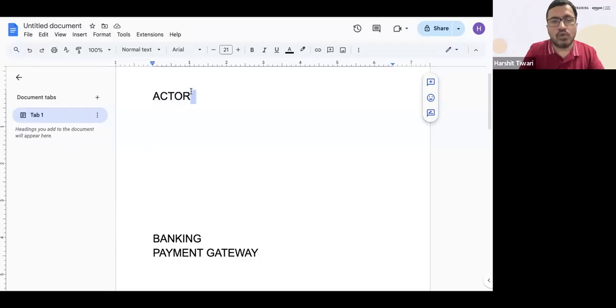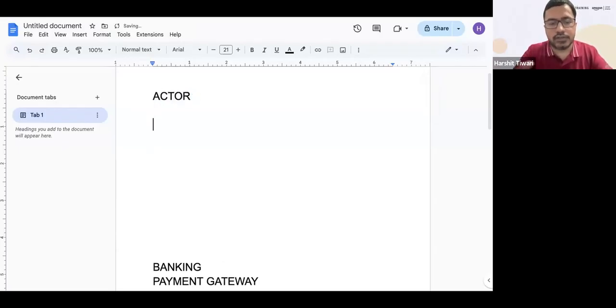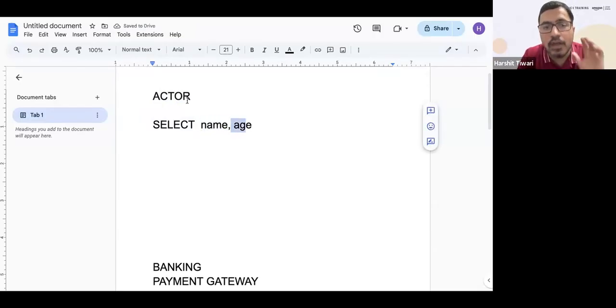Now if you want to see what the data is here, the first and foremost thing is to use a select clause. What is the select clause? Select works on columns. Which columns of this actor table do you want to see? That is what you say in select. If I say select name, comma, age, that means I want the name column and age column from the actor table.